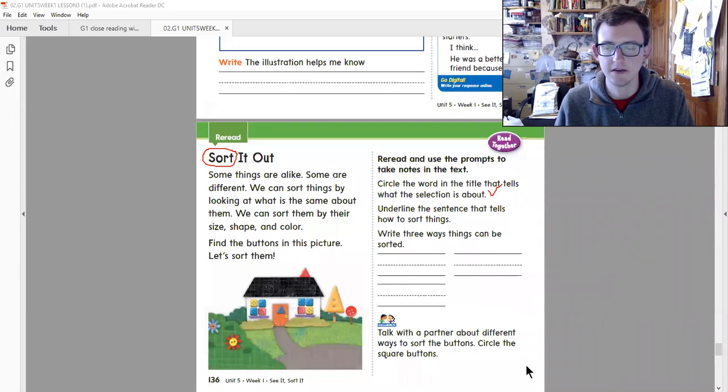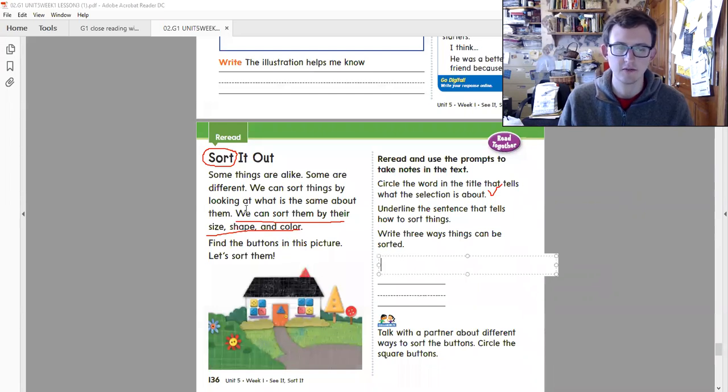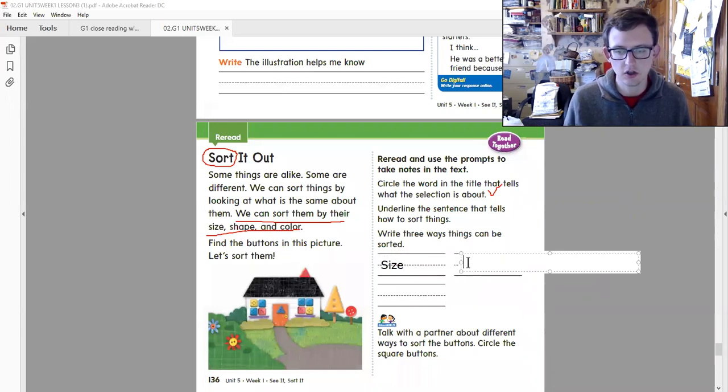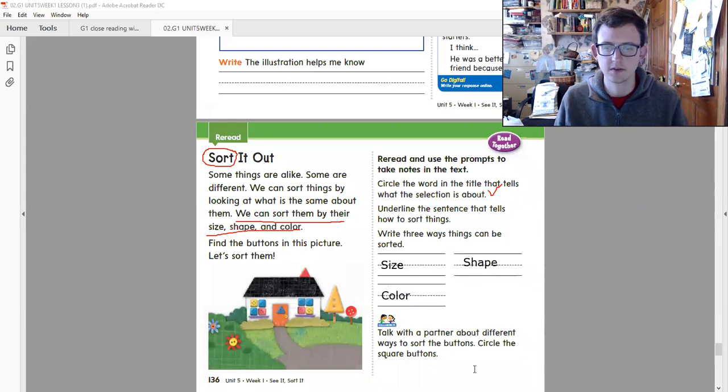Now for this specific story, it tells us how to sort things for this story. We can say that we should underline, we can sort them by size, shape, and color, right? Okay, so we can say now in our next part, right, 3 ways things can be sorted. So we're going to take it from this side here, right? So we can sort by size, we can sort by shape, and we can sort by color, okay?